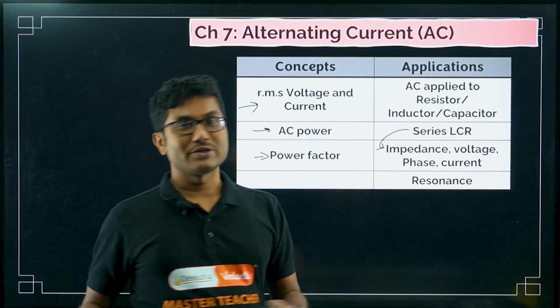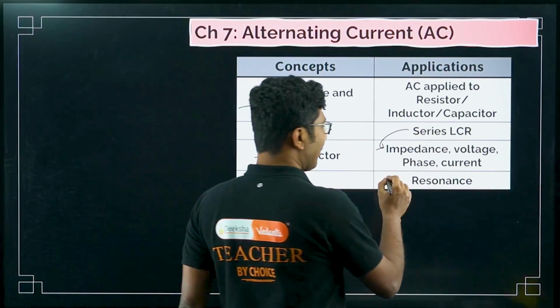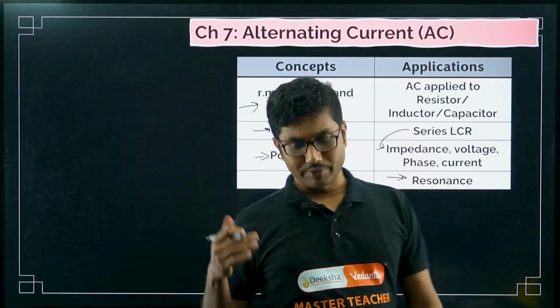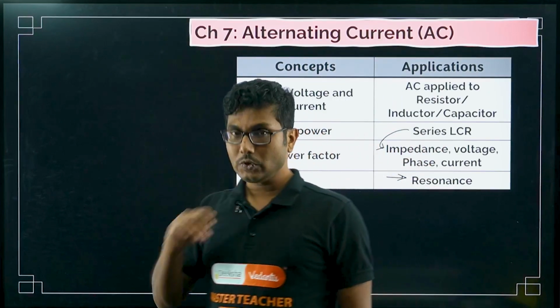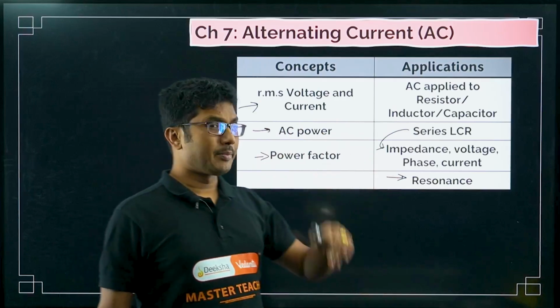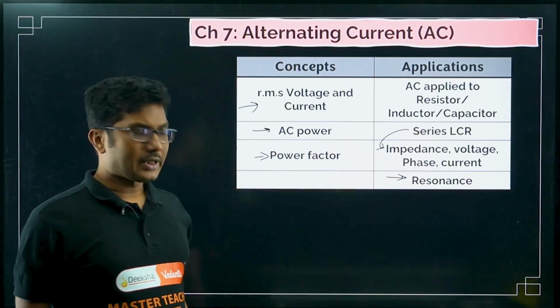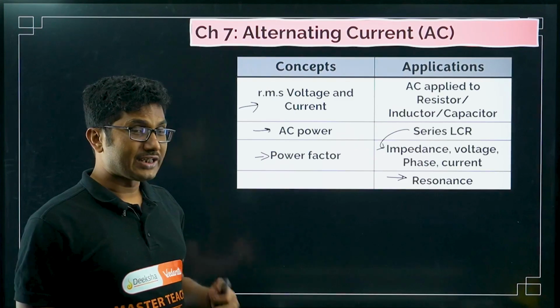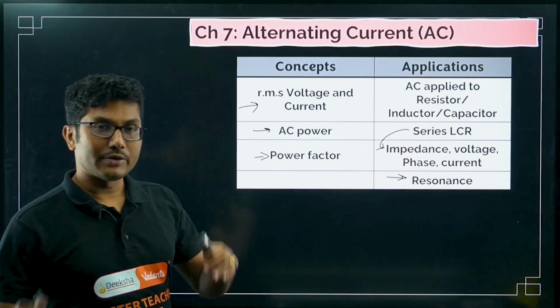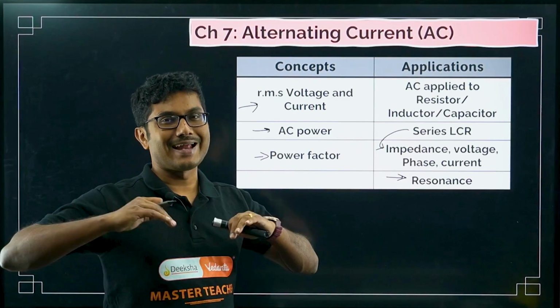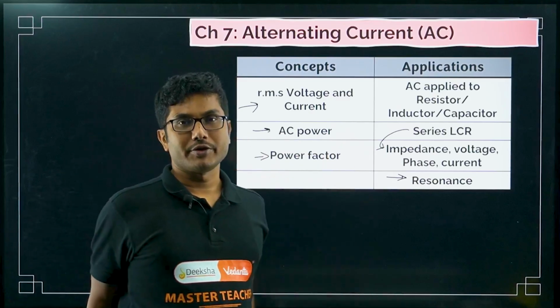And then resonance itself has a condition for resonance and resonance frequency. These 2 things you have to remember, the definition as well. So these are the important concepts from this chapter, a super scoring chapter. But if you have not studied it, you can skip it, because the concept is slightly maybe overwhelming for you.